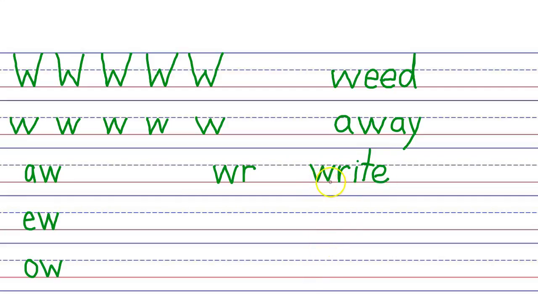And that, the W does not say W. Instead it's silent, and it works together with the R to say R. I-T. Silent final E. And then the other one we've got is W.